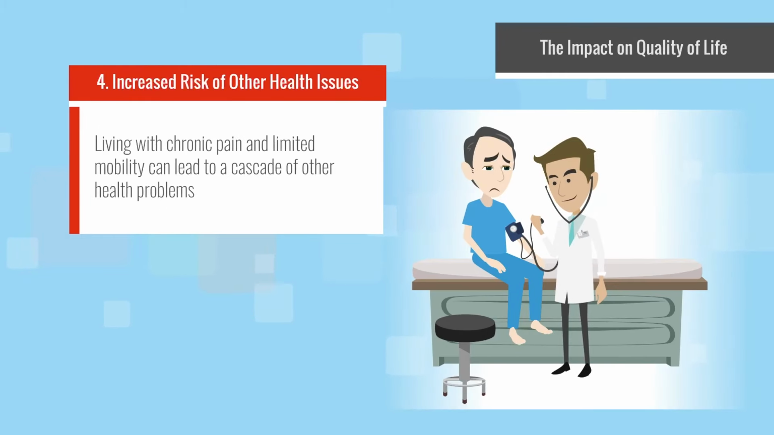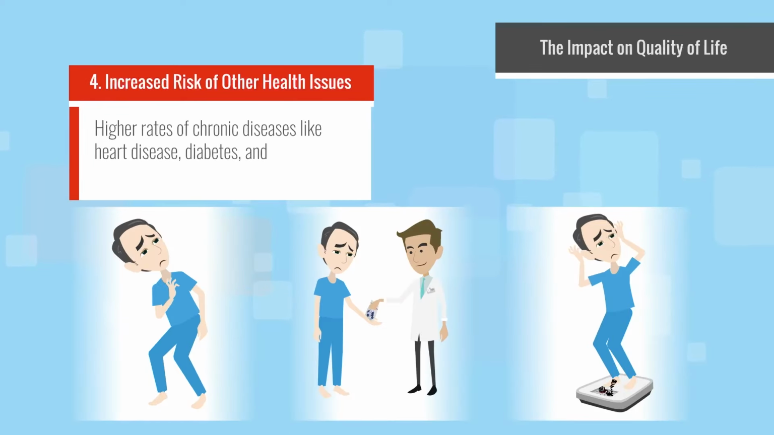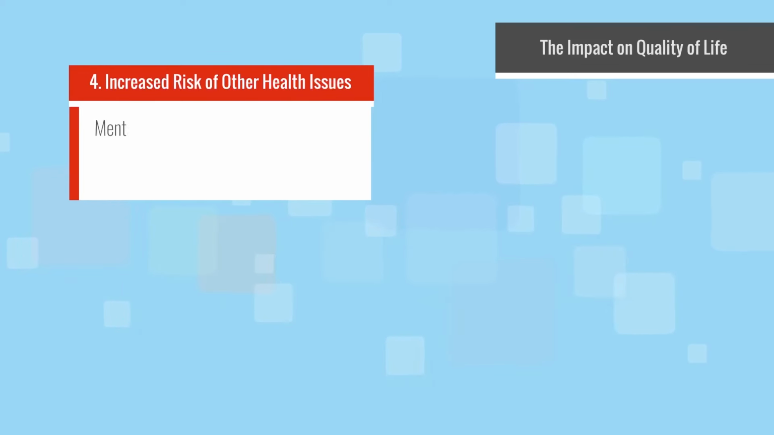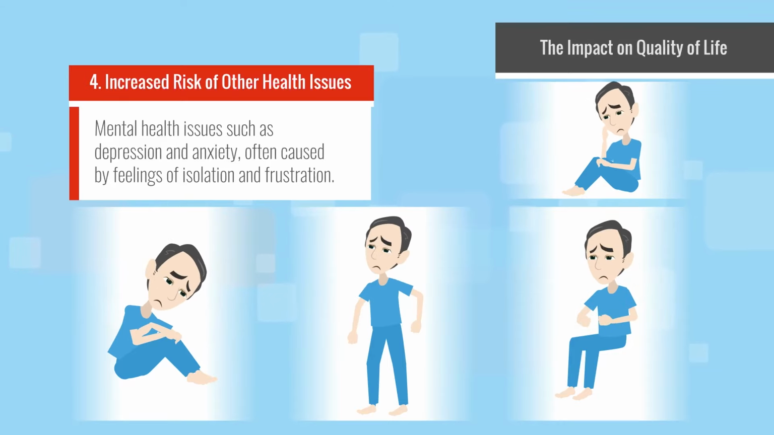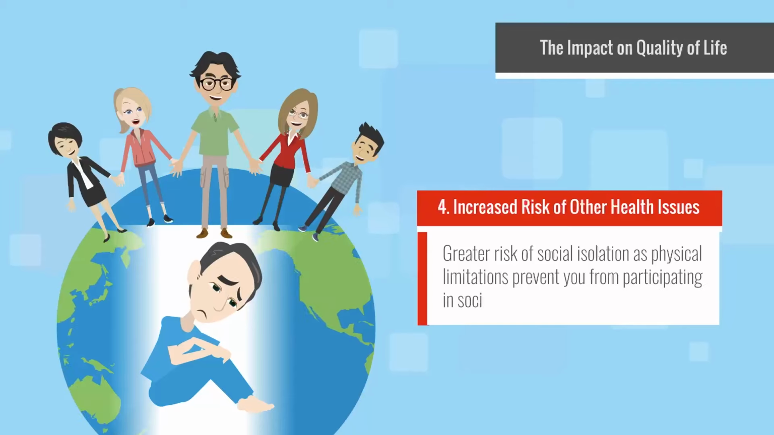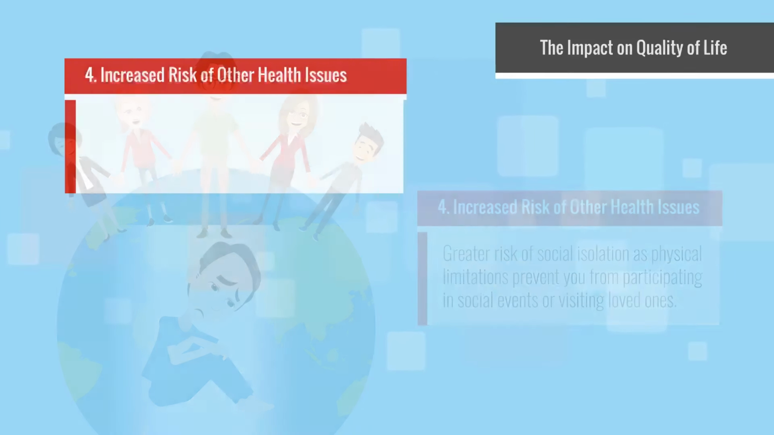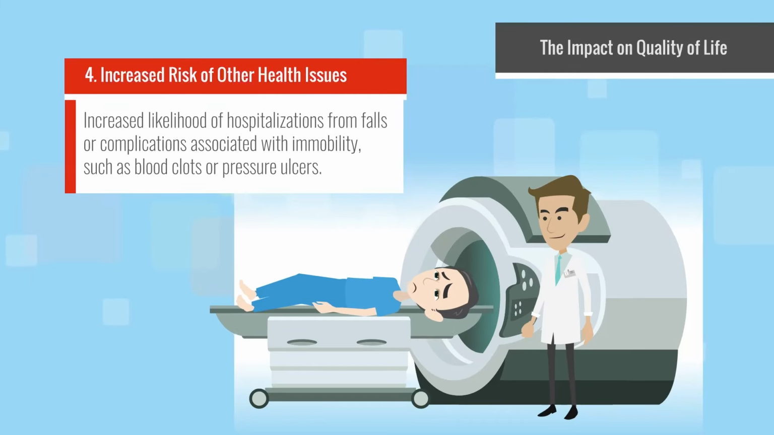Increased risk of other health issues. Living with chronic pain and limited mobility can lead to a cascade of other health problems, including higher rates of chronic diseases like heart disease, diabetes, and obesity due to a sedentary lifestyle. Mental health issues such as depression and anxiety, often caused by feelings of isolation and frustration. Greater risk of social isolation as physical limitations prevent you from participating in social events or visiting loved ones. Increased likelihood of hospitalizations from falls or complications associated with immobility, such as blood clots or pressure ulcers.